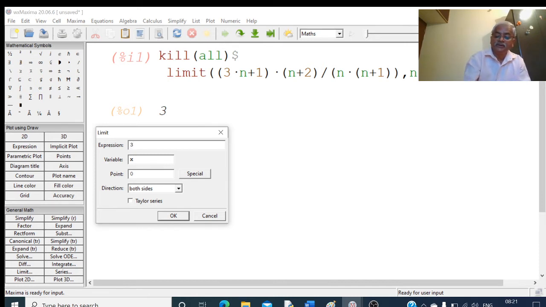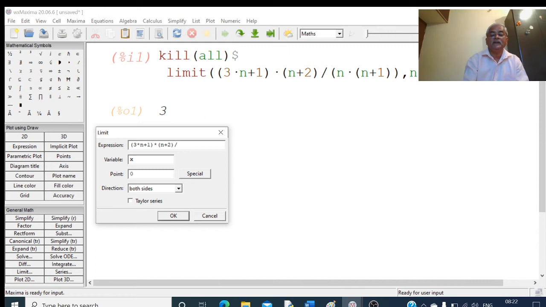3 star (3n plus 1), I have to put a bracket here. 3n plus 1 is there, bracket close, into star (n plus 2), n plus 2 in the bracket, bracket automatically closes.